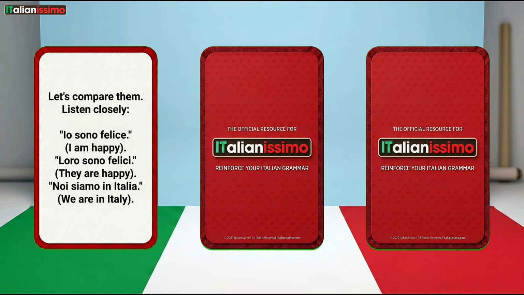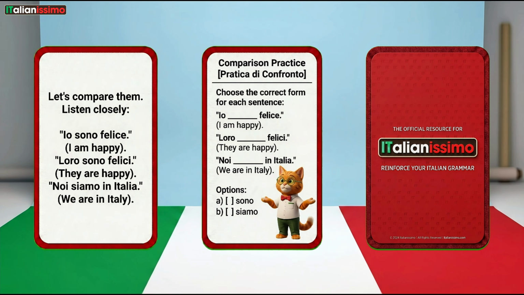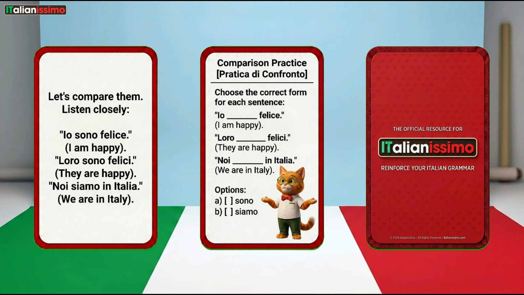Let's compare them. Listen closely. Io sono felice. I am happy. Loro sono felici. They are happy. Noi siamo in Italia. We are in Italy.